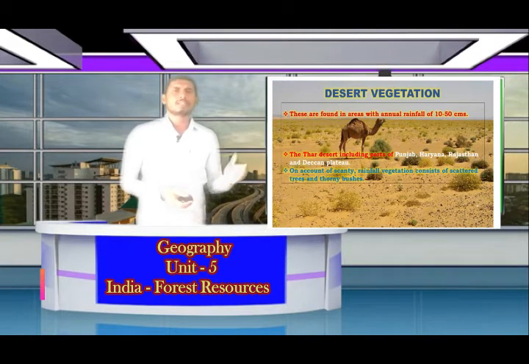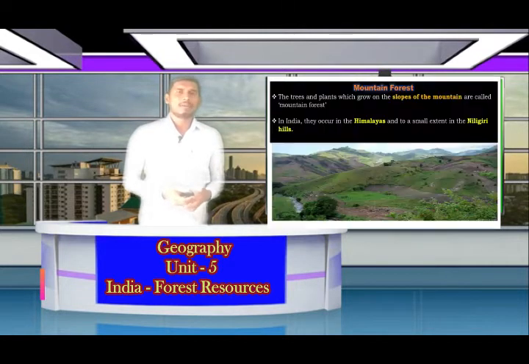The next one is, children, yeah, you are right. It is there in the picture. That is desert vegetation. These are found in an area with annual rainfall of 10 to 15 centimeters. The Thar Desert, including parts of Punjab, Haryana, Rajasthan and Deccan Plateau. On account of scanty rainfall, vegetation consists of scattered thorny bushes.